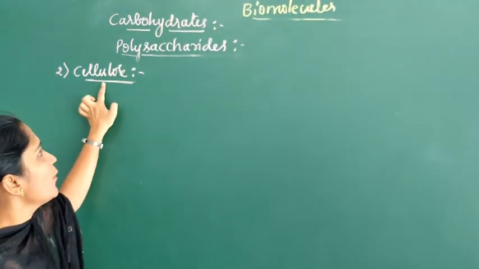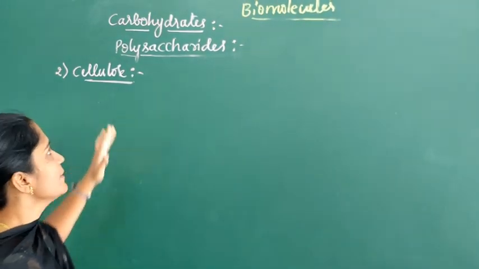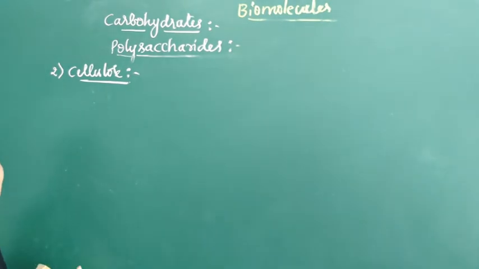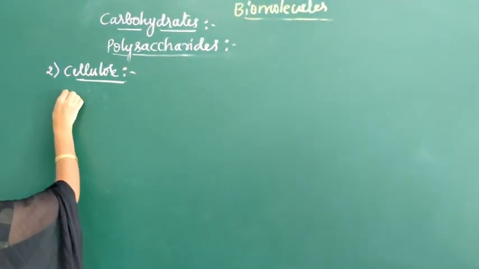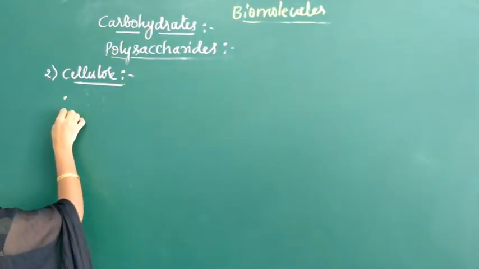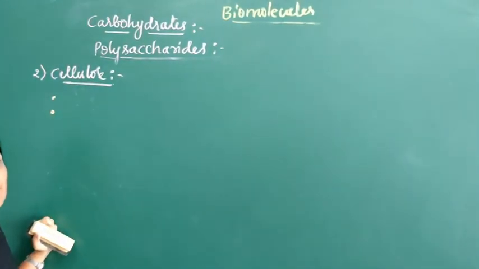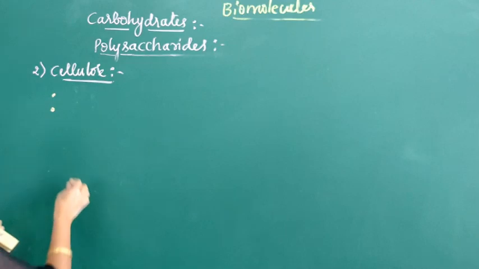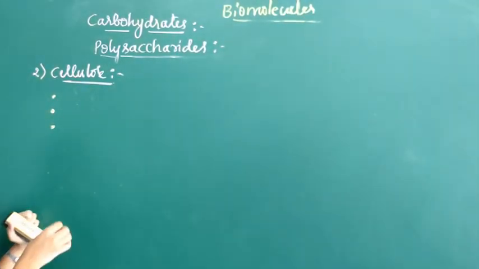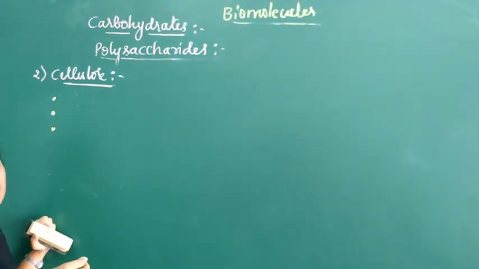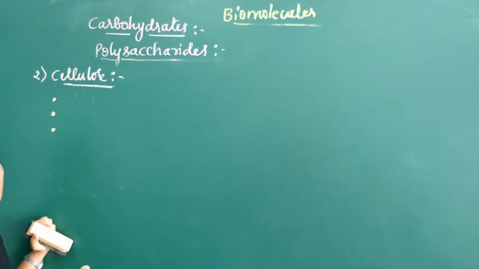Coming to the next polysaccharide, cellulose. It is exclusively present in plants. It is the most abundant organic substance present in the plant kingdom. It is the main constituent of the cell wall of plant cells.